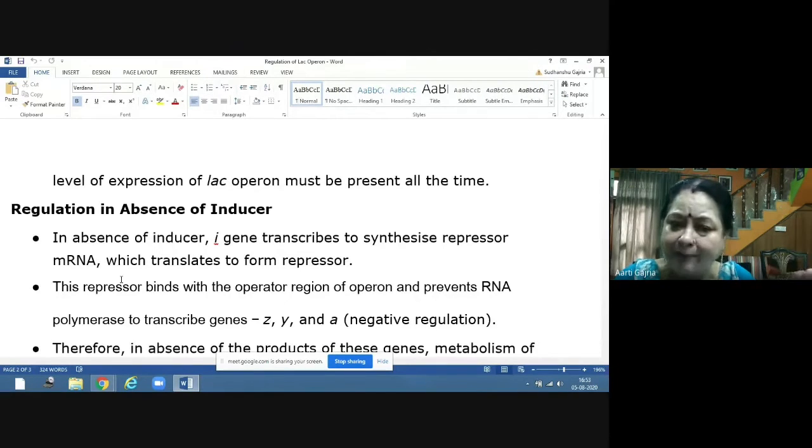So, what happened? The regulatory gene, which is the I gene, will transcribe a messenger RNA.